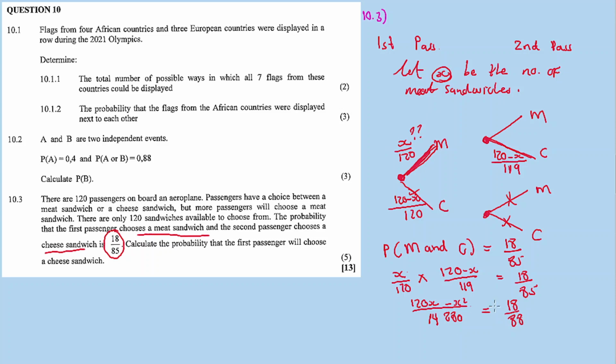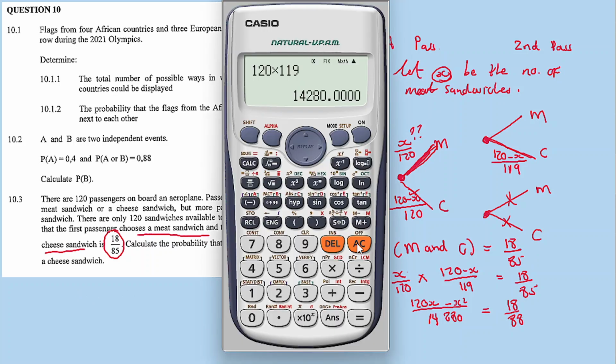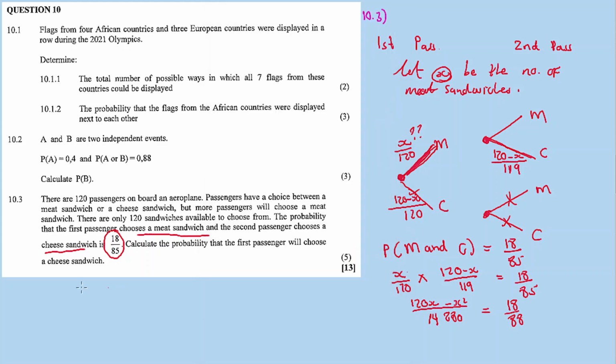Then I cross multiply. Okay, now cross multiply. What is 18 times 14,280? It is 257,040.